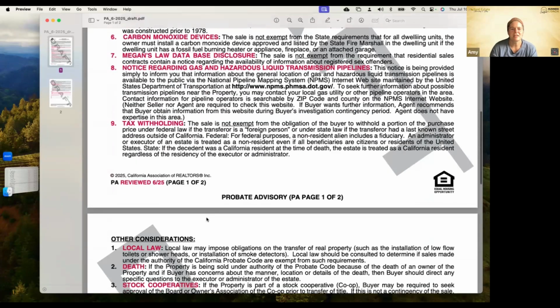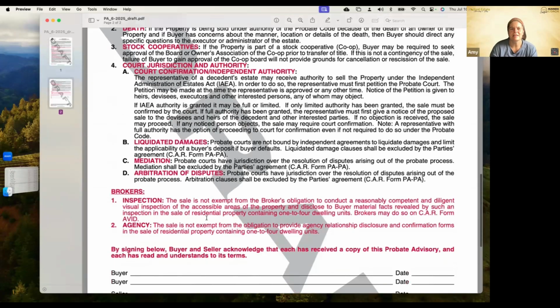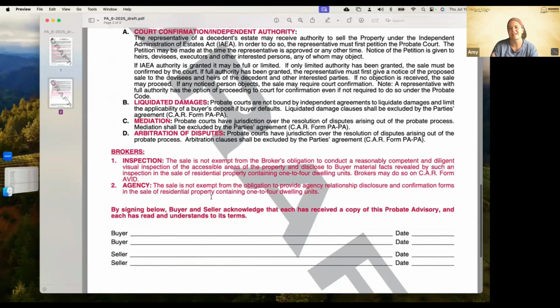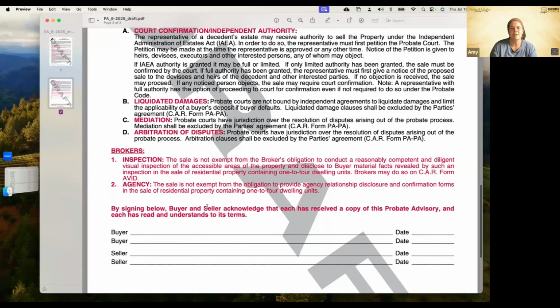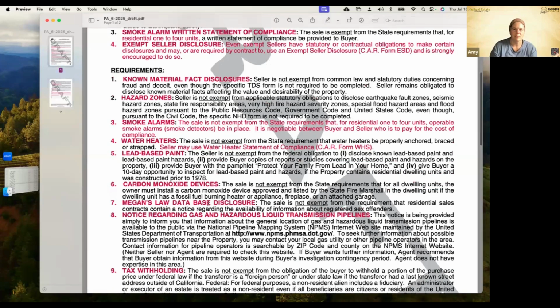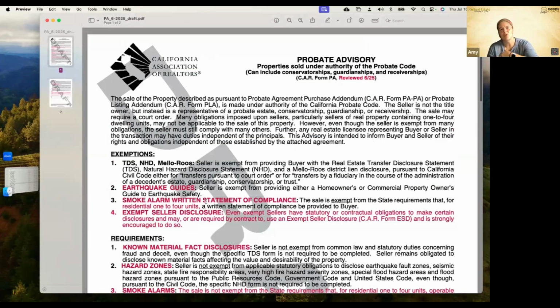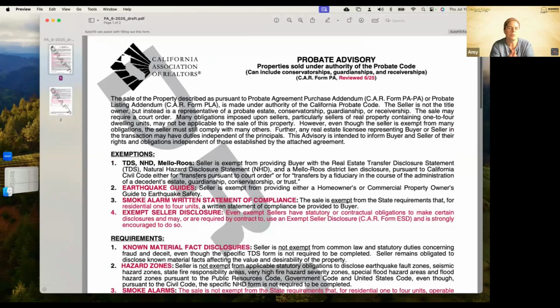Those are the changes there to that form. I think, oh, and then down here, broker inspection, the sale is not exempt from the AVID inspection, and the sale is not exempt from the obligation to provide agency relationship disclosure and confirmation form. So it's just clarifying that information for the probate. So anytime we have a probate sale, we use the regular purchase agreement, and then we use the probate advisory in conjunction with that purchase agreement.